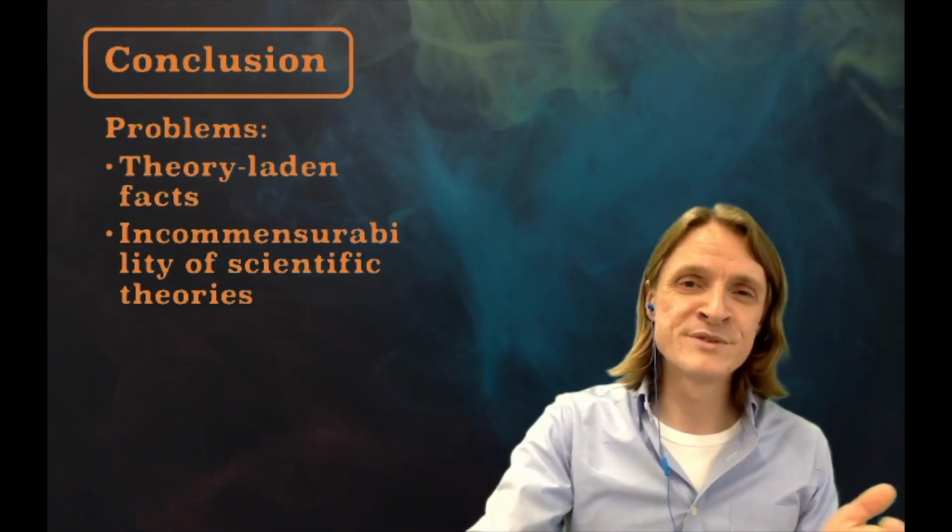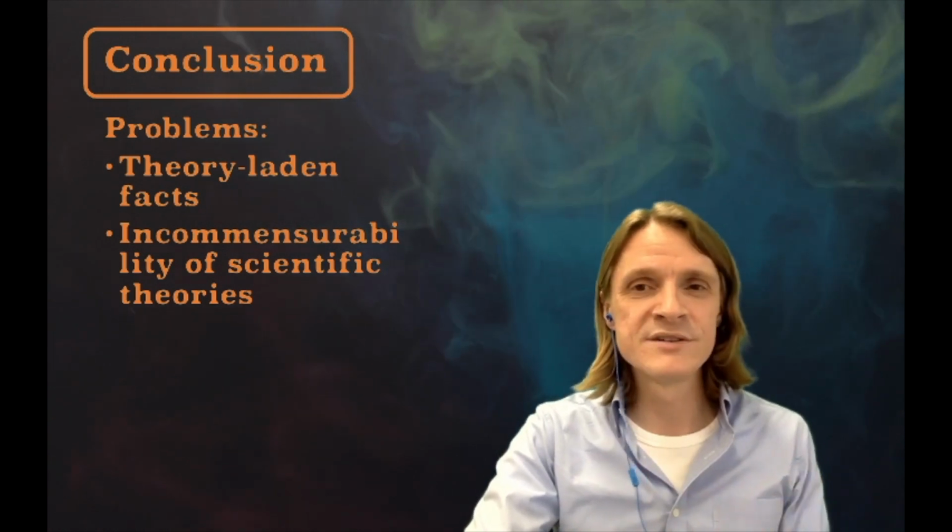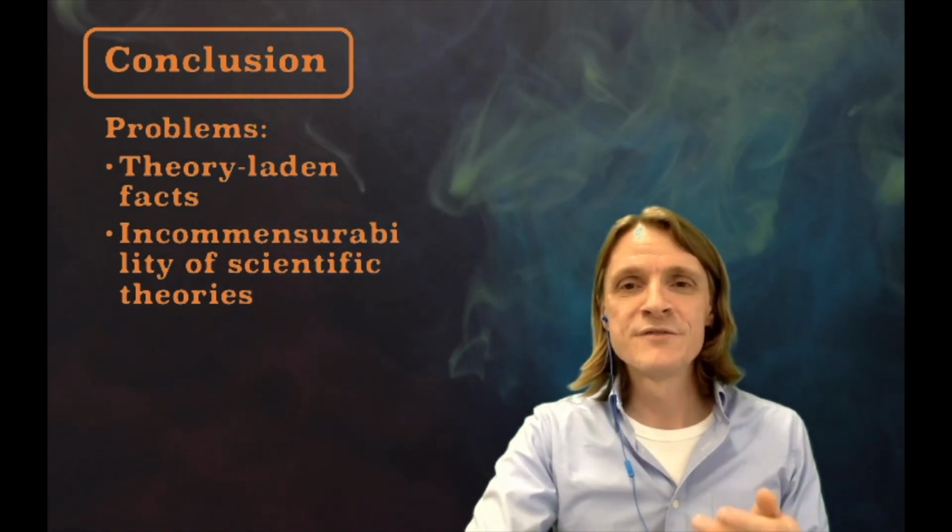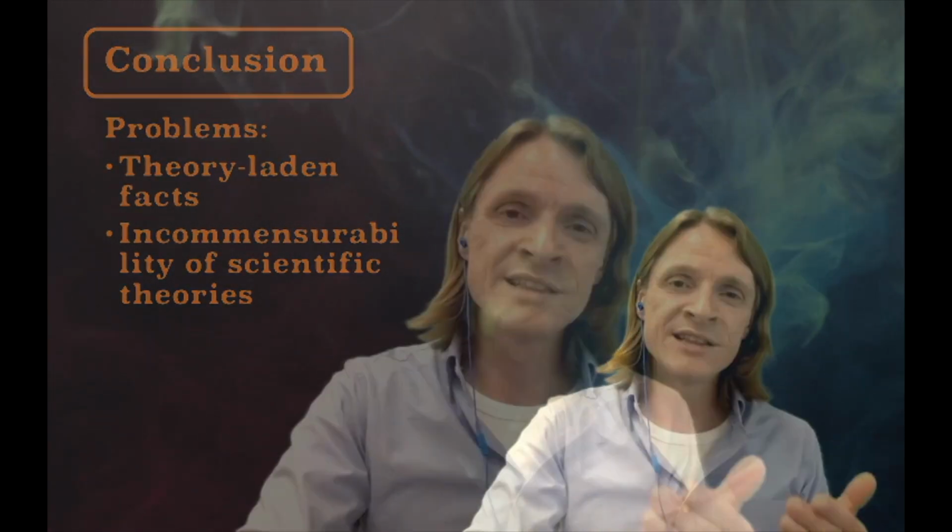There are important problems in science that seem to make falsifiability not suitable. For example, there's the problem of theory-laden facts. Every fact, every empirical observation in science already bears an element of theory in it, and that's inevitable. The question is then, how can we use observational facts to test theories if facts themselves are dependent on theory?